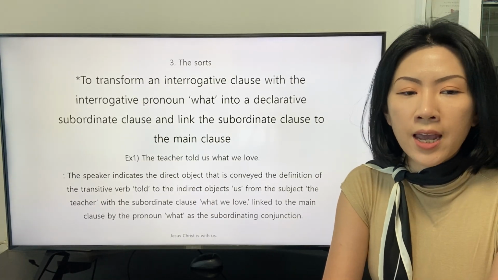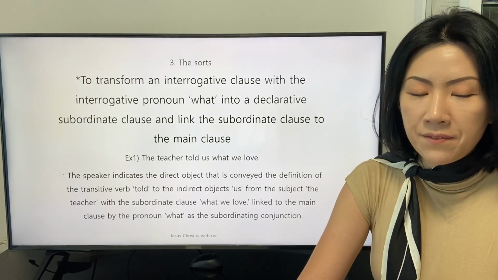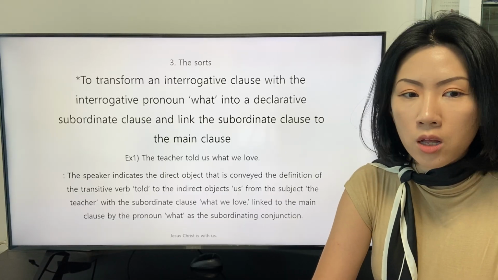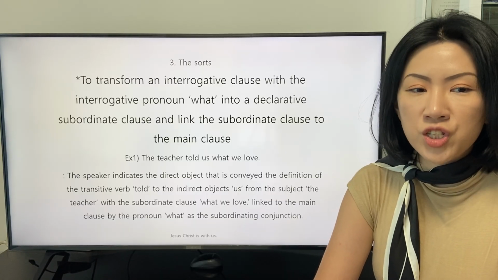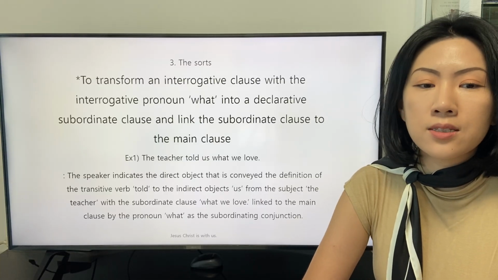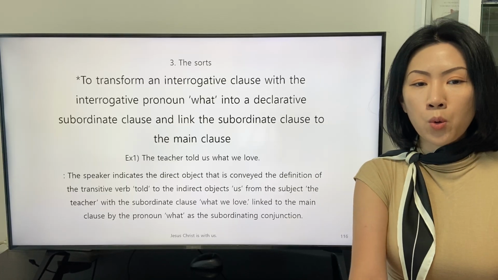The speaker indicates the direct object that is conveyed, the definition of the transitive verb told to the indirect object us, from the subject the teacher with the subordinate clause what we love, linked to the main clause by the pronoun what as the subordinating conjunction.